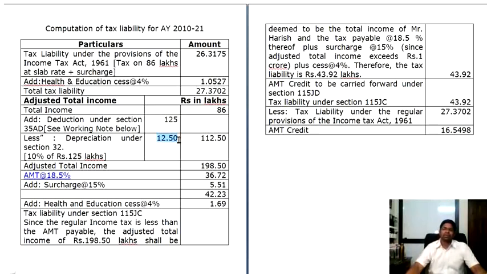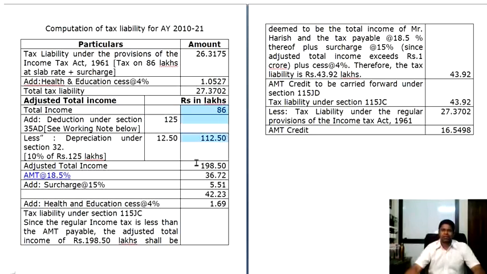Therefore, you will presume that no deduction has been claimed and you calculate depreciation. So 10% on 125 lakhs comes to 12.50, and then your net figure to add back is 112 lakhs 50,000, and when you add it back to your total income as